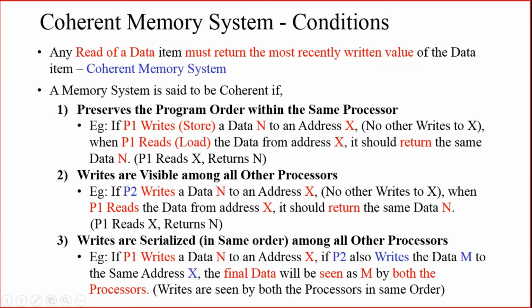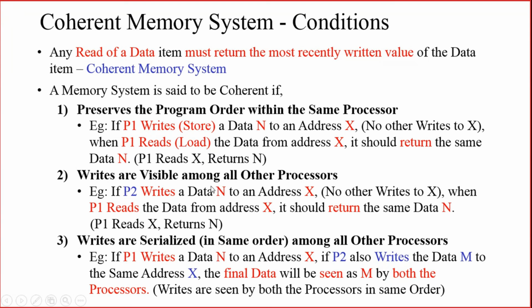After some time, P1, that is the first processor, is trying to read the data from the same address location X. So it should return the same data N. If it is getting the same data N, then we can tell that the writes are visible among all the other processes.